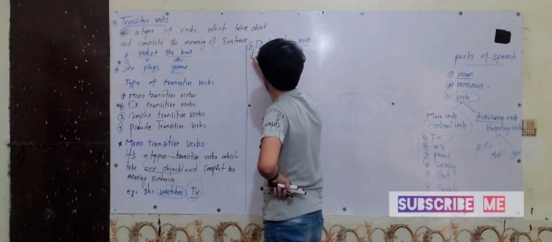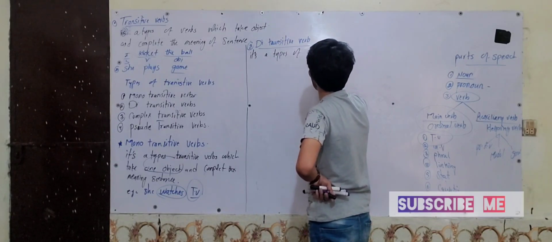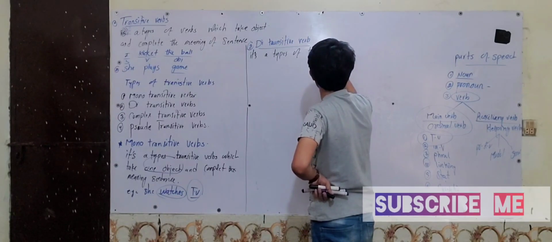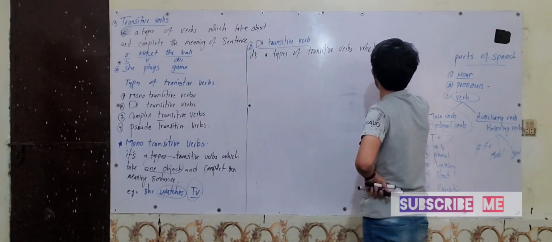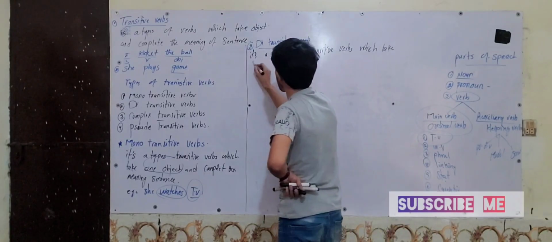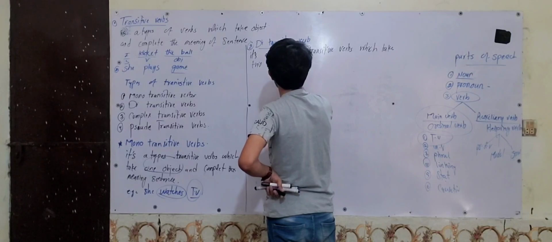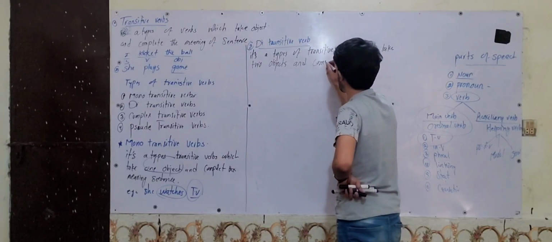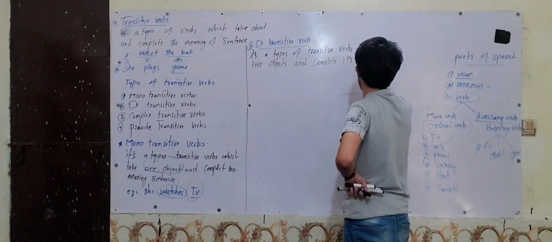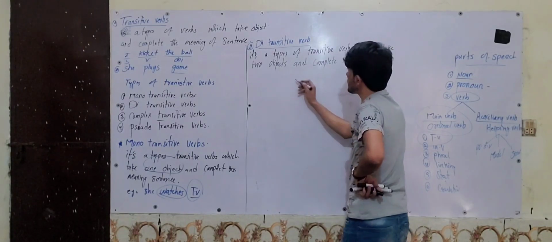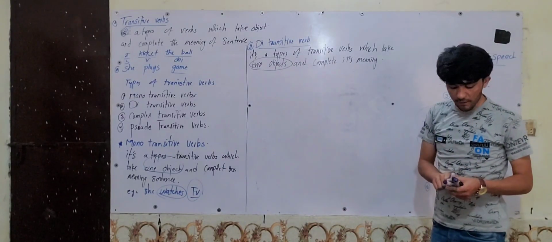It's a type of transitive verbs which take 2 objects and complete its meaning. How many objects? It is a type of transitive verb which takes 2 objects and completes the meaning of the sentence.